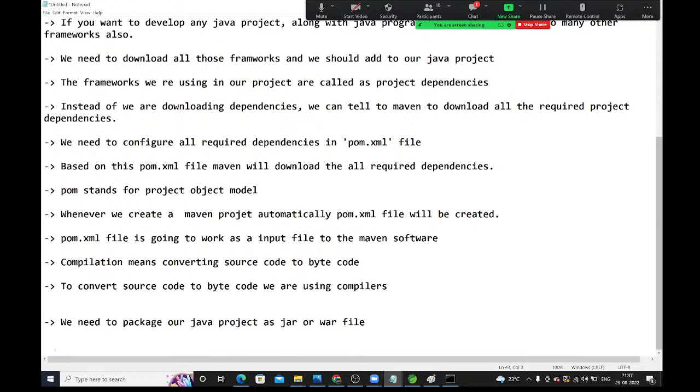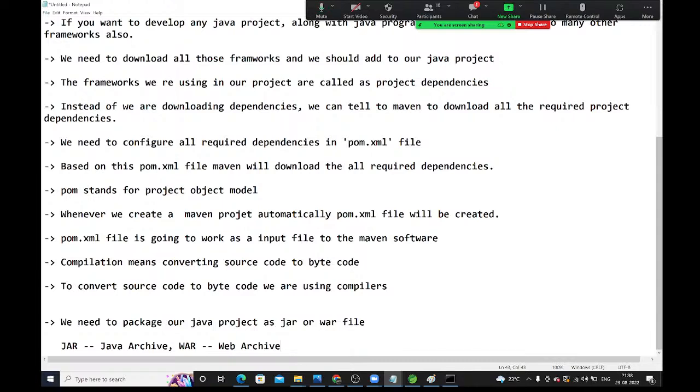Okay, so what is jar? Jar means Java archive. War means web archive. Jar means Java archive. War means web archive.